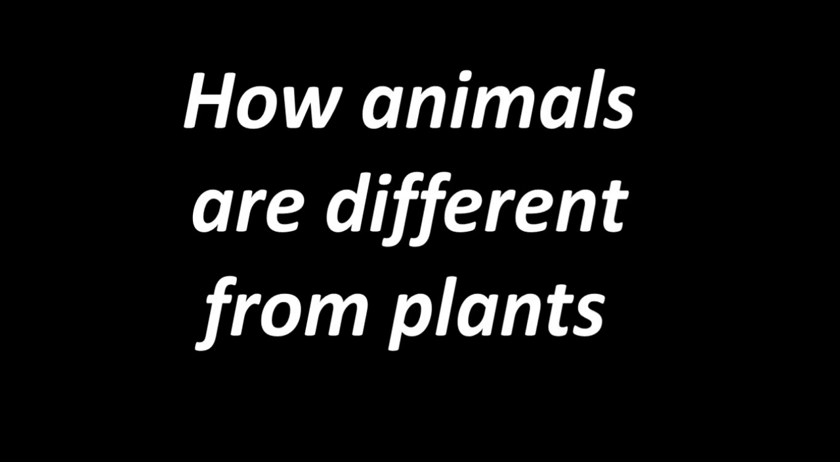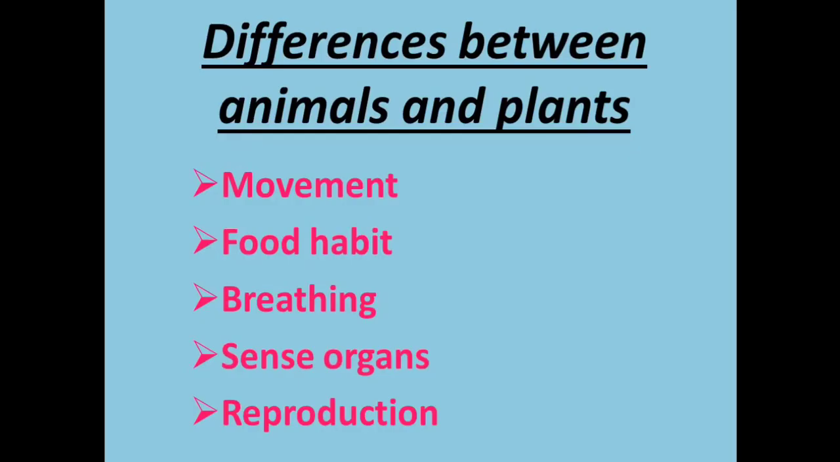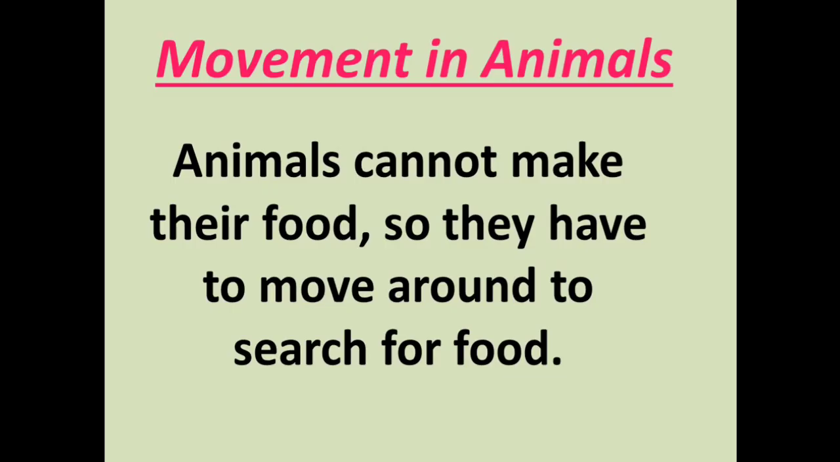If you call out to a dog, it comes running to you. Whereas if you call an apple from the dining table, it will not come to you, though it is a living thing. So, there are many ways in which animals and plants are different from each other. Here, there are few ways like movements, food habit, breathing, sense organ, and reproduction. Let's start with the first, movement.